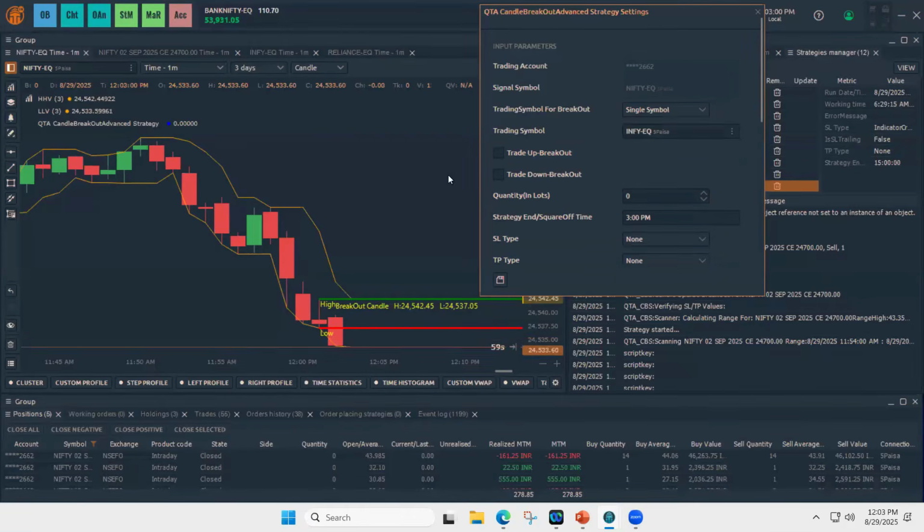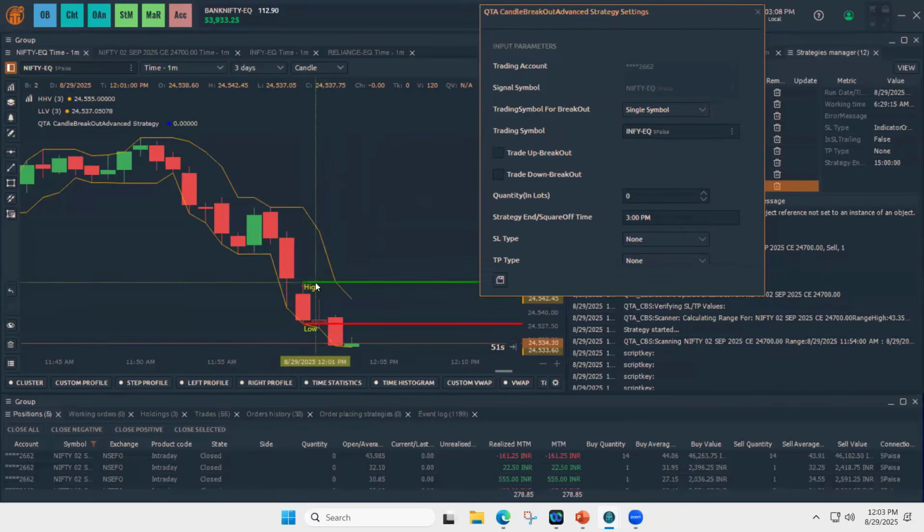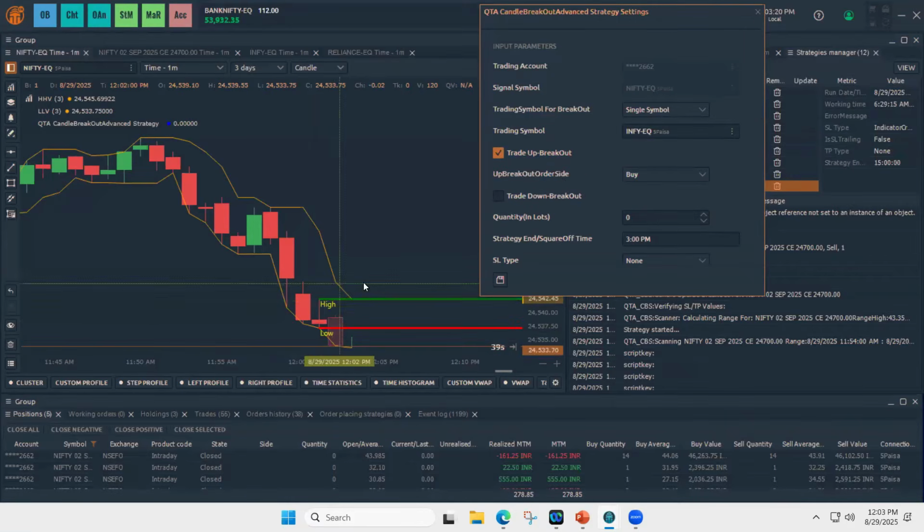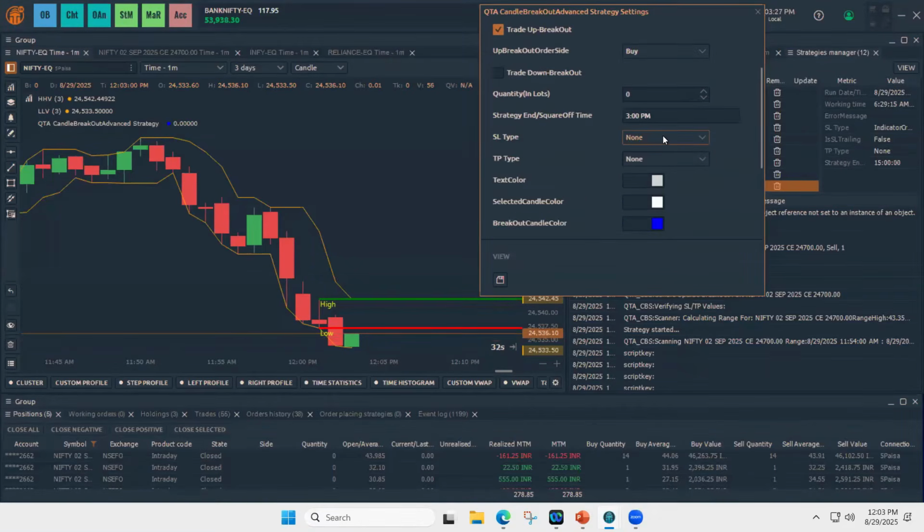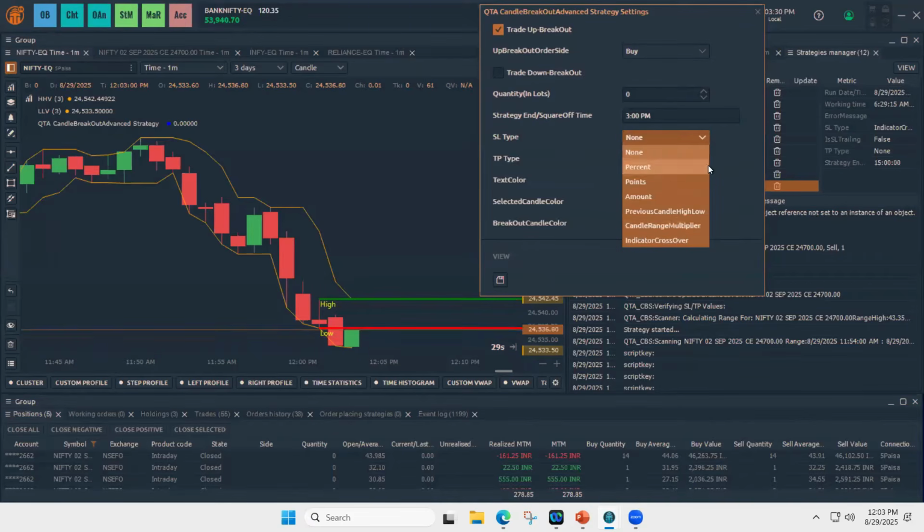So single symbol: if I want to take Nifty as a signal symbol, when the candle of Nifty breaks, price breaks this candle, and I want to place orders on Infy or any particular single symbol, that can be done by choosing single symbol. And on the upside of this breakout, I want to buy or sell, it's up to you. I have this drop down option to select. And again, the SL and TPs all remain the same like we discussed earlier in this session.